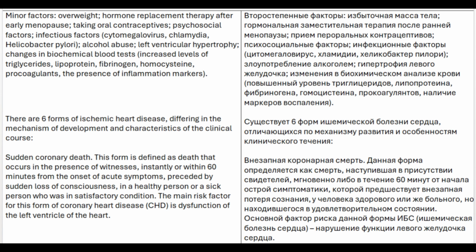There are 6 forms of ischemic heart disease, differing in the mechanism of development and characteristics of the clinical course. Sudden coronary death. This form is defined as death that occurs in the presence of witnesses, instantly or within 60 minutes from the onset of acute symptoms, preceded by sudden loss of consciousness, in a healthy person or a sick person who was in satisfactory condition. The main risk factor for this form of coronary heart disease, CHD, is dysfunction of the left ventricle of the